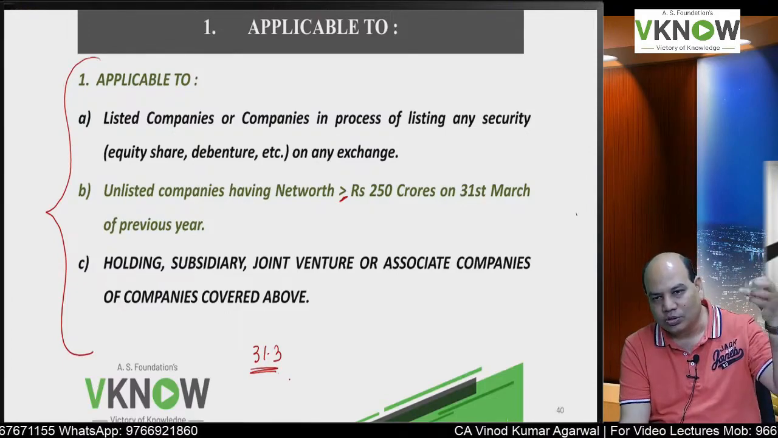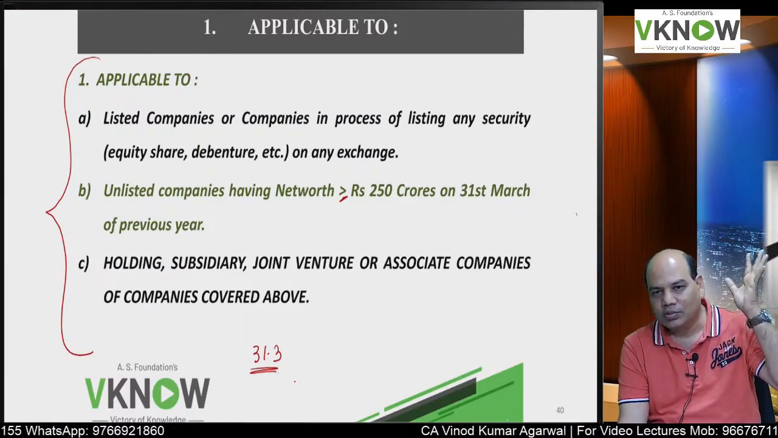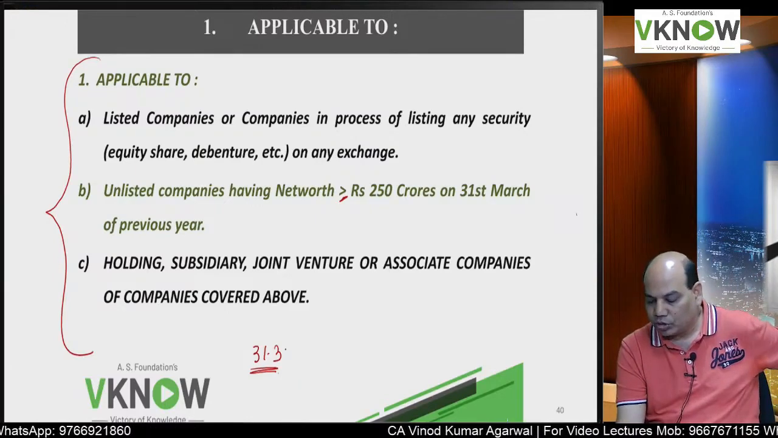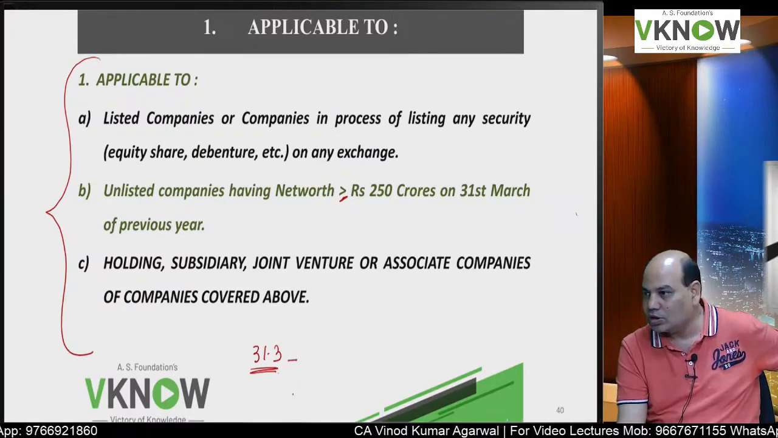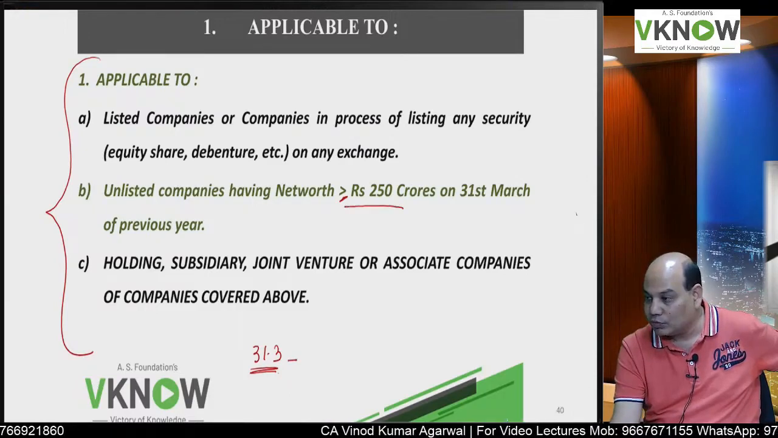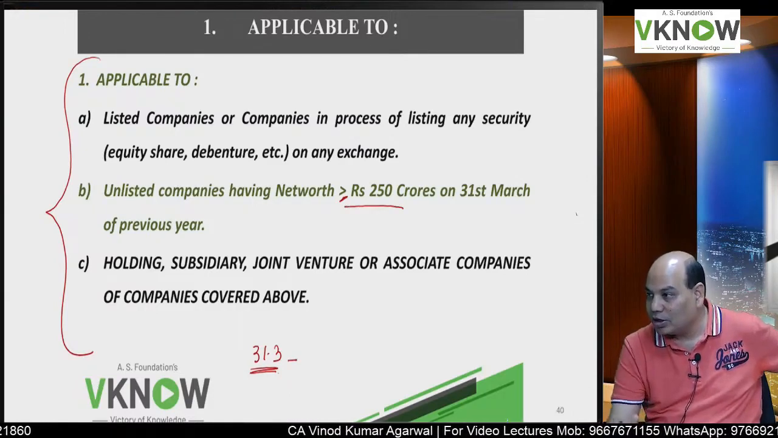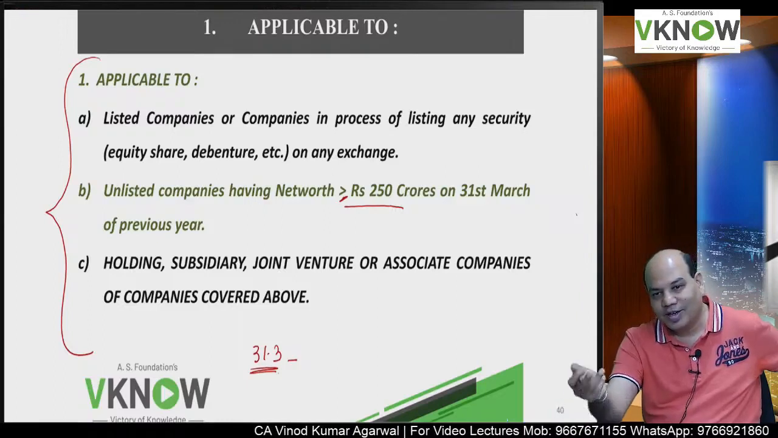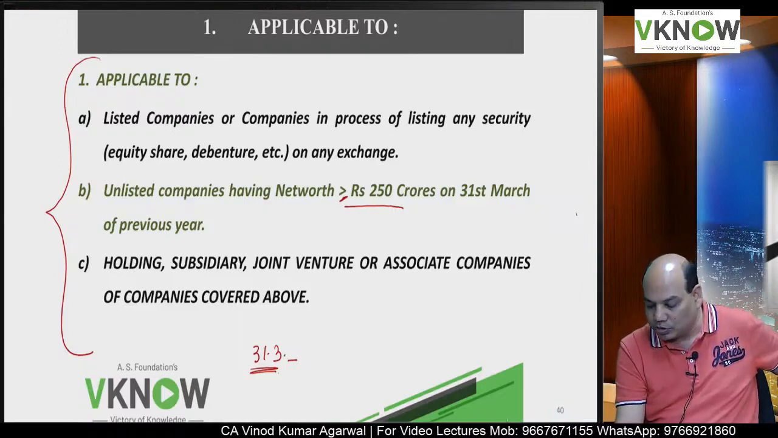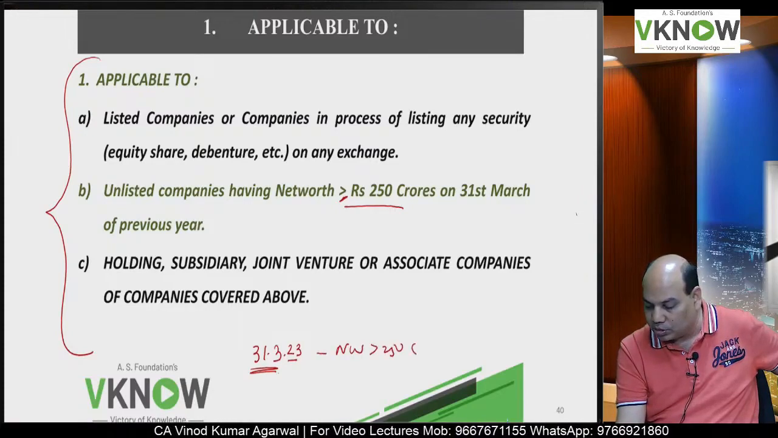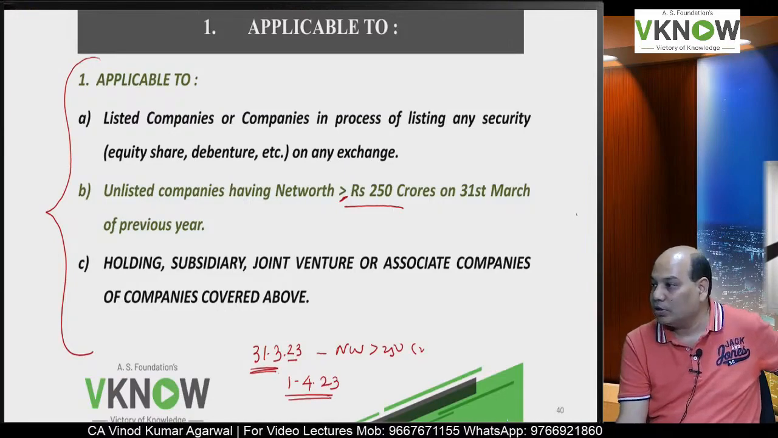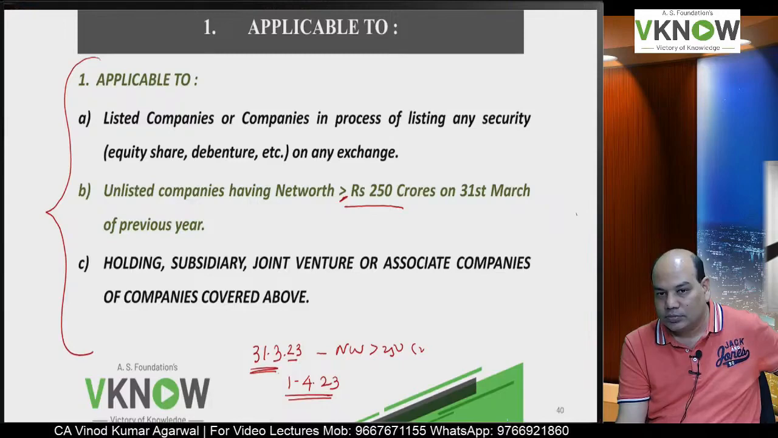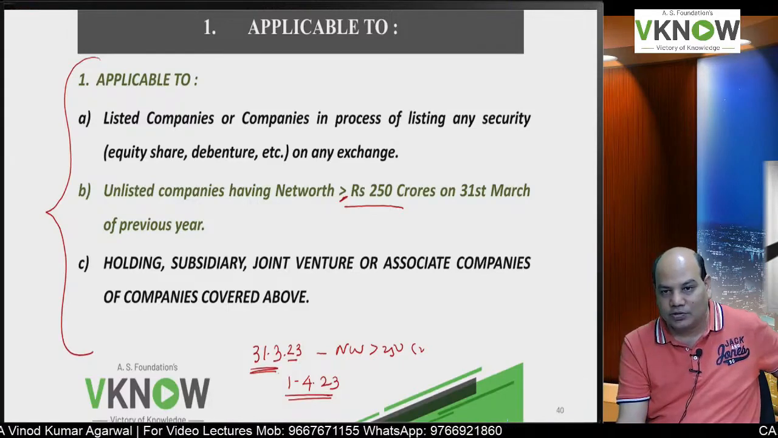Now you don't have to remember 2016, 17, etc. because we have crossed so many years. So every year end you have to see what is the net worth, and if it exceeds 250 crore, immediately from the next year Ind AS will become applicable. So suppose this is 31st March 23, your net worth is greater than 250 crore, then from 1/4/23 you have to apply Ind AS. Is it right? So company will have to apply Ind AS immediately from the next year.